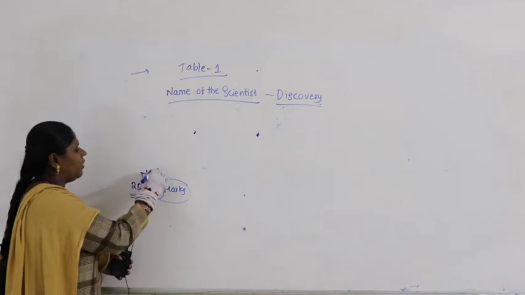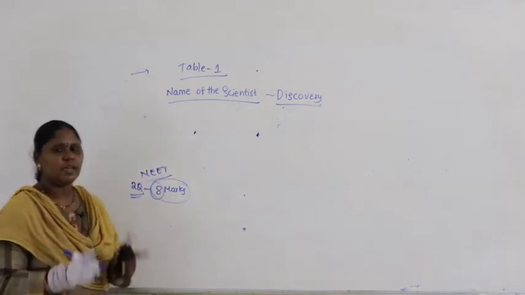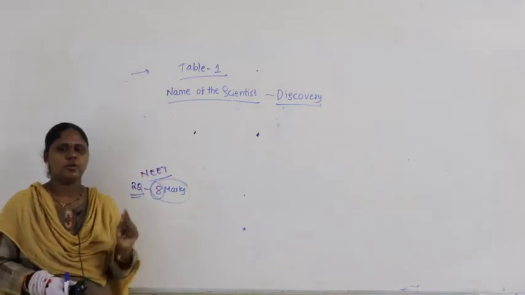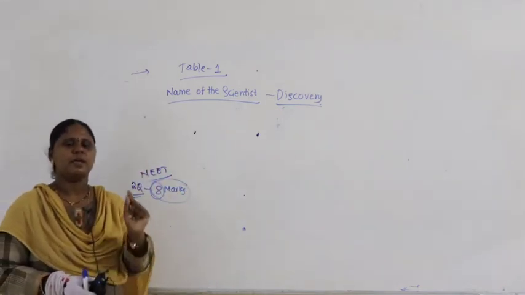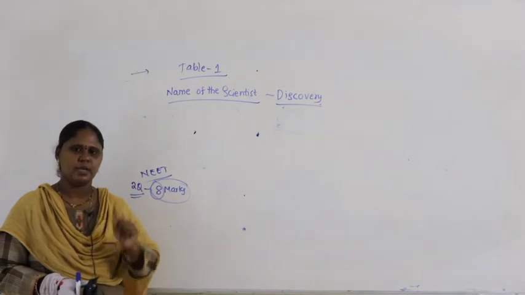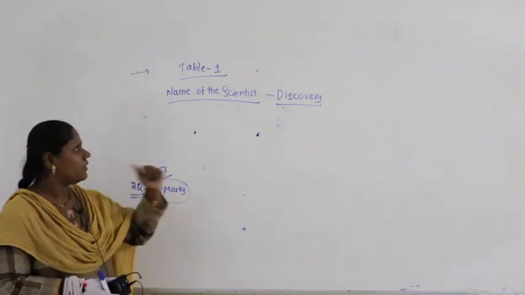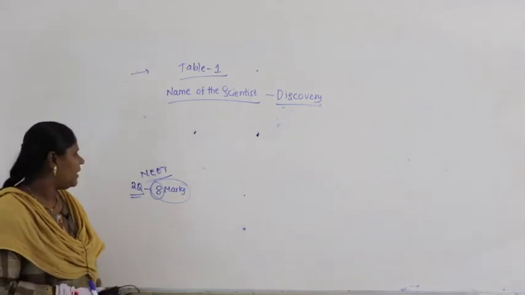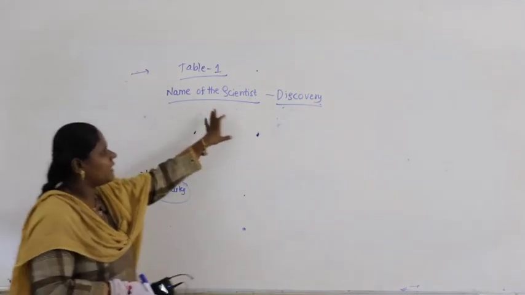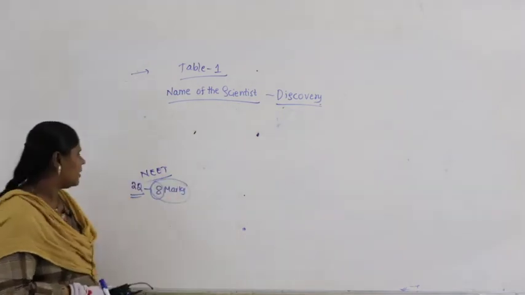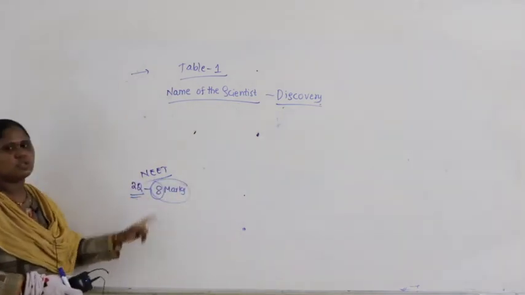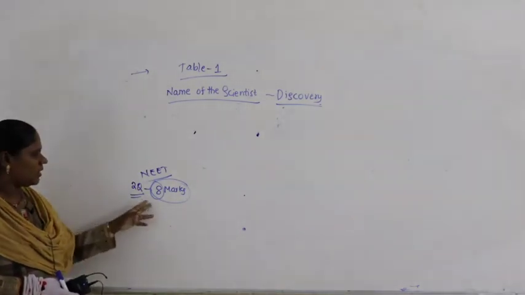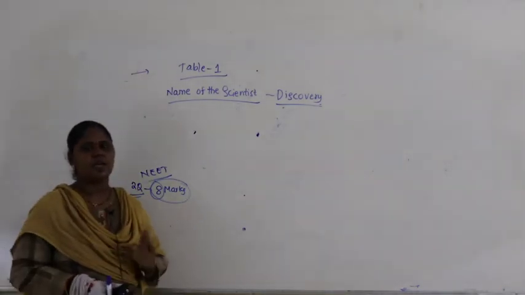You may be writing after 2 years, guys, but this is every day. That is why I told you your hard work begins from day 1. Every day when you are studying, keep remembering the scientist names and discoveries. Finally, this table 1, scientist name and discovery, can give you 8 marks. We get a minimum of 2 questions, indirectly 1 question about the discovery part and 1 question directly on the scientist name.